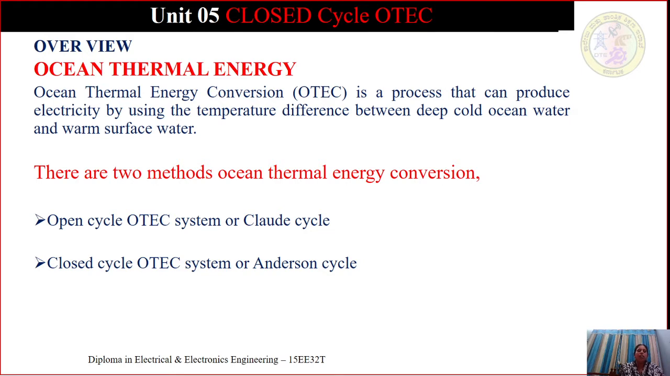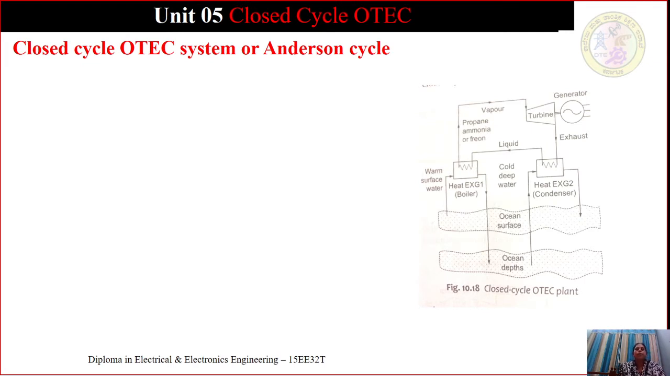In this session we are going to learn about closed cycle OTEC, or what we call the Anderson cycle. So this is the block diagram of closed cycle OTEC or Anderson cycle. In this we'll see the ocean depth. Ocean depth water will be the cold water which is utilized for the condenser, and the ocean surface water will be the warm water which is used for the boiler.